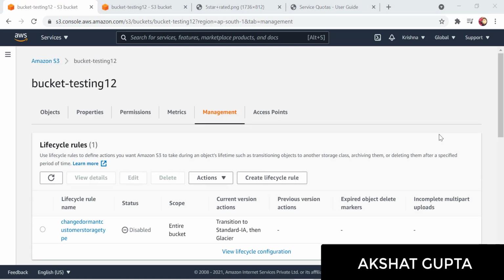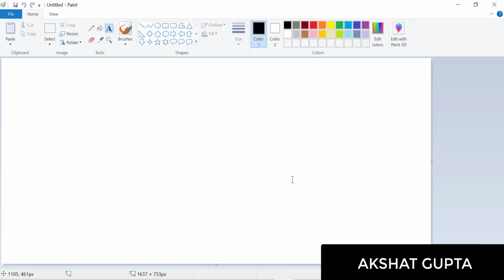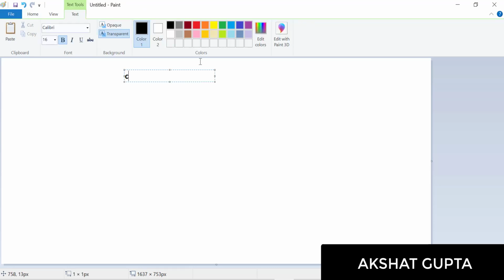So guys, the next topic which we will be discussing is cross-region replication. Let me show you what exactly is cross-region replication and why you need it.